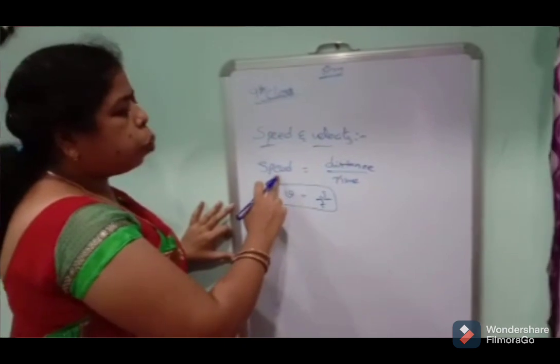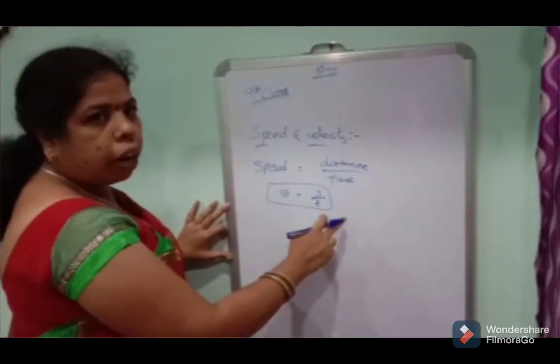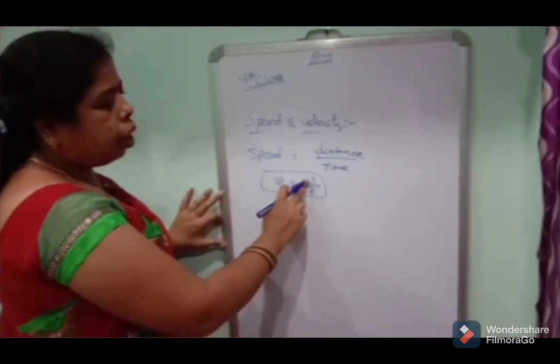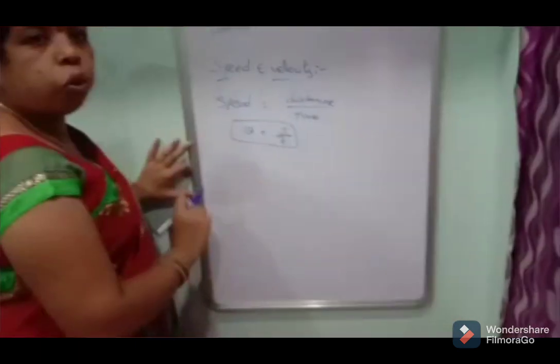That is called speed. Speed is equal to distance by time. V is equal to S by T, where S denotes distance and T denotes time.